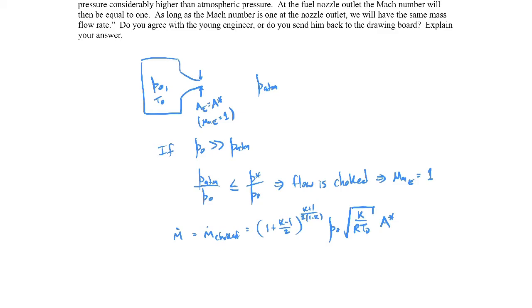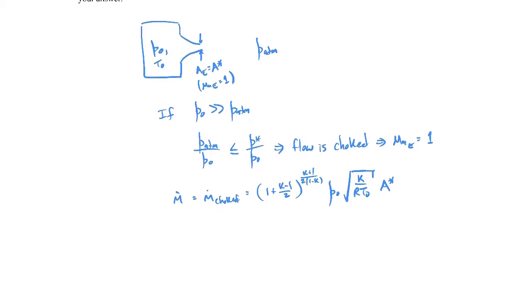And it's A star because the Mach number at the exit is equal to 1. Right? So you might be thinking, well, if the flow is choked, then the mass flow rate's the choked flow mass flow rate. Possibly, so what the young engineer is thinking is possibly then that the mass flow rate will be a constant. That's not exactly true, however, and the reason for that is because the stagnation pressure and stagnation temperature would in fact change inside that tank as it discharges.